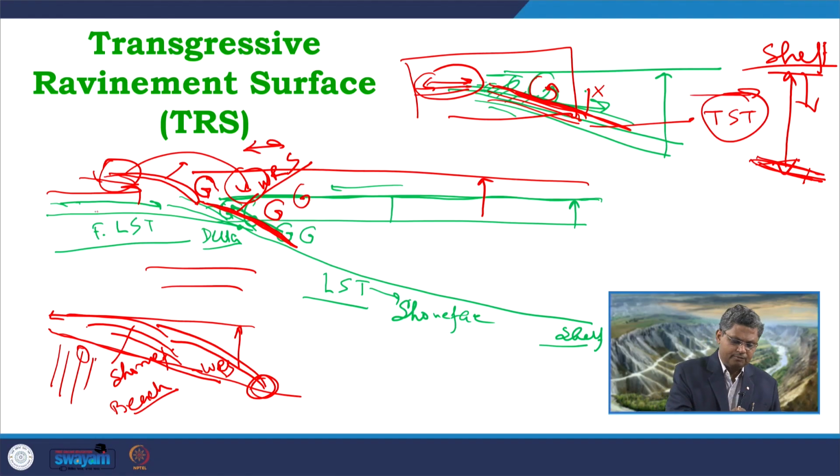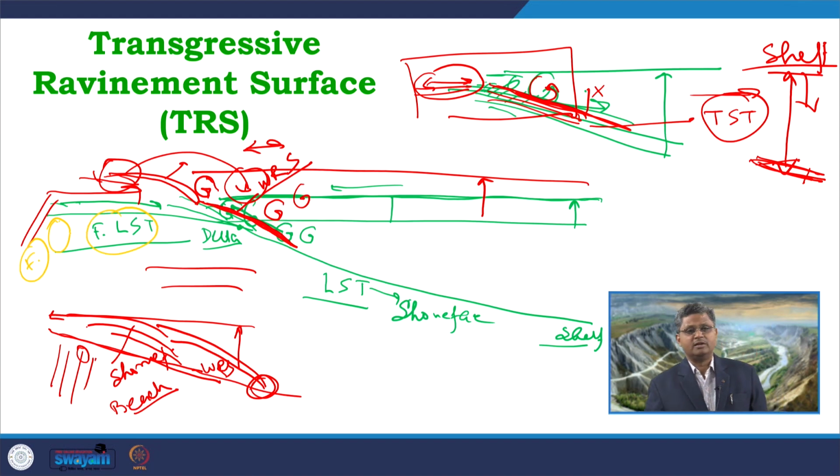Let us try to understand this with another example. Say for example, over here, in this part the underlying unit is a fluvial unit, as I have marked over here. There is a fluvial lowstand deposit.